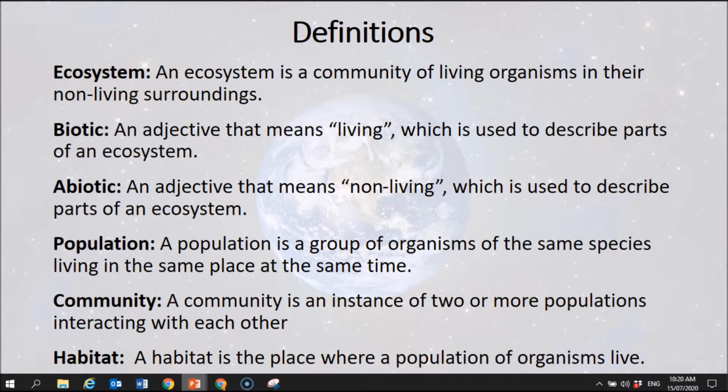So groups of different species interacting with each other. It's the whole, just think Lion King, it's the circle of life, all right? And habitat, that's probably the word that you're most familiar with. That's quite a general term. A habitat is simply the place where a population of organisms live. Okay?